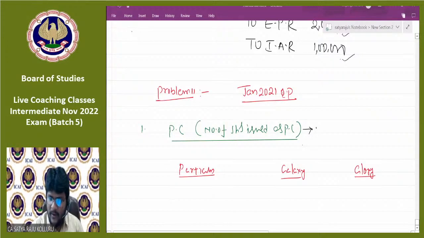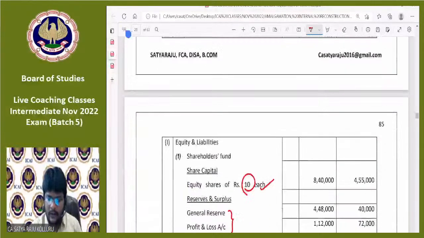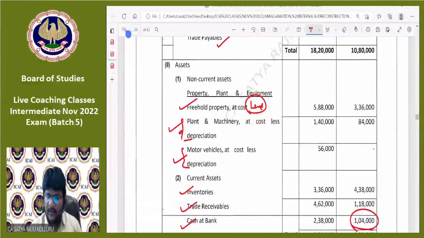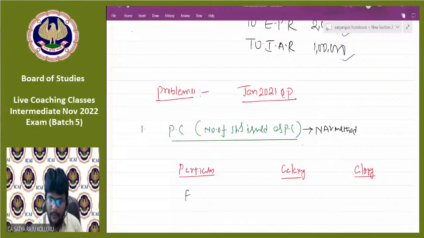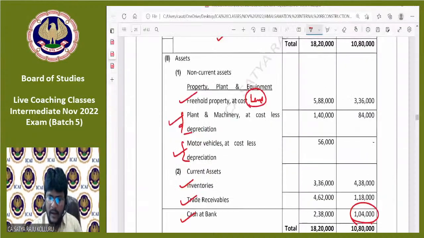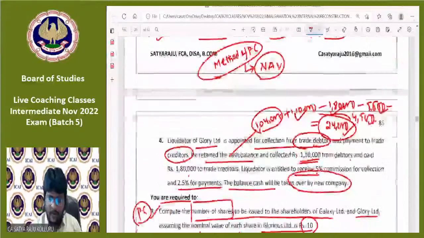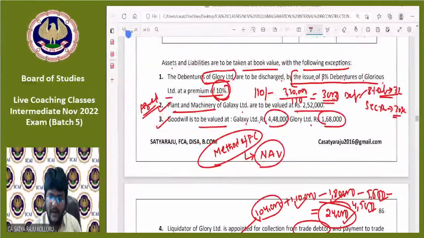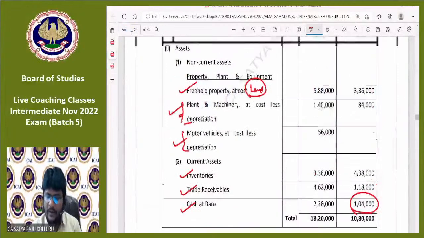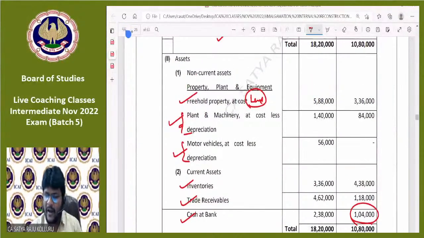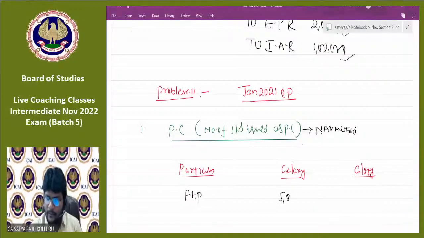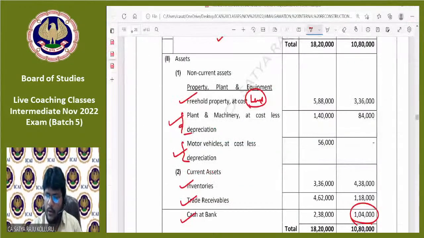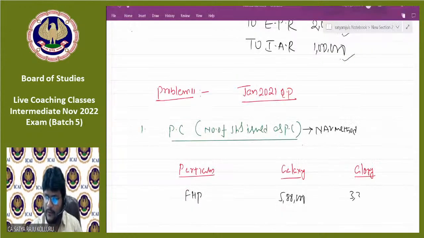In case of the NAV method, assets are taken over at the agreed values. Come to assets, guys, one by one. Freehold property. Is any agreed value given? Below, please check it. Agreed value is there only for plant and machinery. Remaining are all book values only. If nothing is mentioned, book values only. That is 5,88,000 here. Glory, 3,36,000.